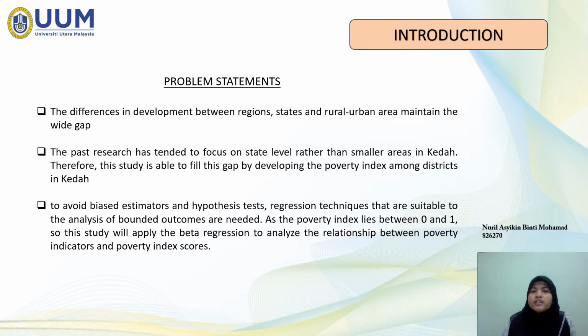To avoid biased estimators and hypothesis tests, regression techniques that are suitable for the analysis of bounded outcomes are needed. As the poverty index lies between 0 and 1, this study will apply beta regression to analyze the relationship between poverty indicators and poverty index score.